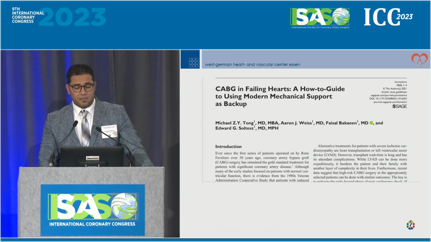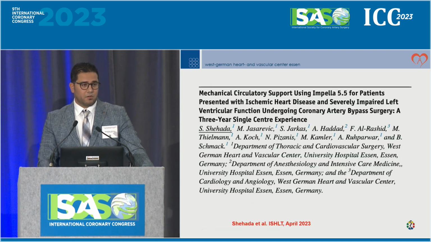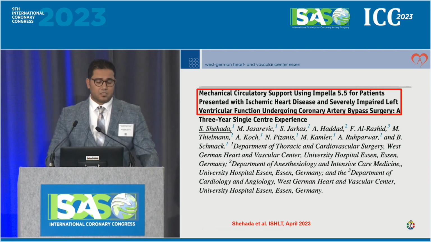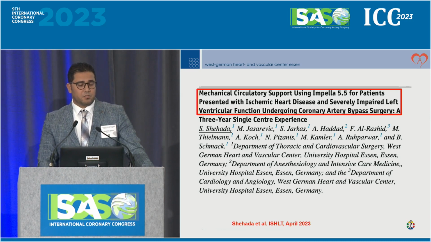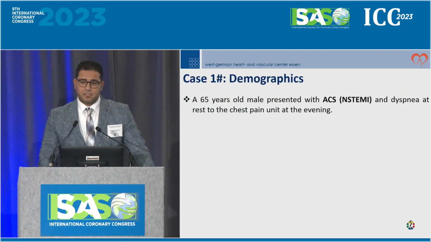CABG in the failing heart was also an indication for the Impella, reported by Tang in 2021. We also reported our early results this year, in April, at the International Society for Heart and Lung Transplantation, using mechanical circulatory support with the Impella 5.5 in patients undergoing CABG surgery with a severely impaired left ventricular function. I'm going to discuss 2 cases with you.